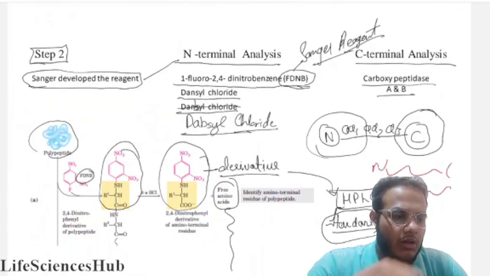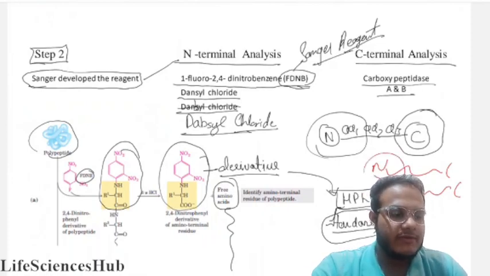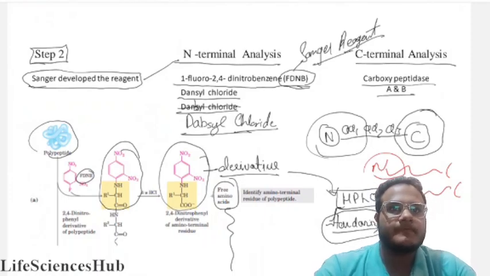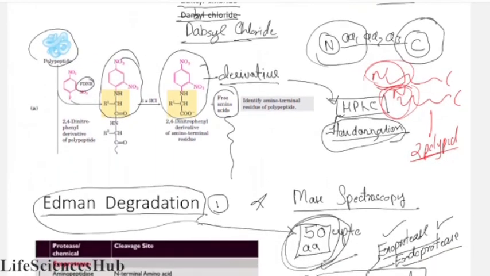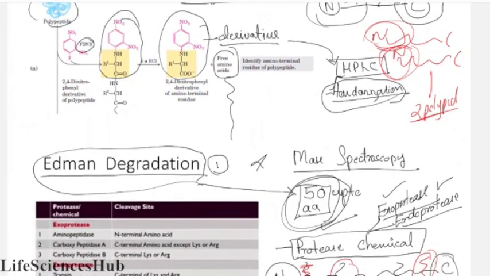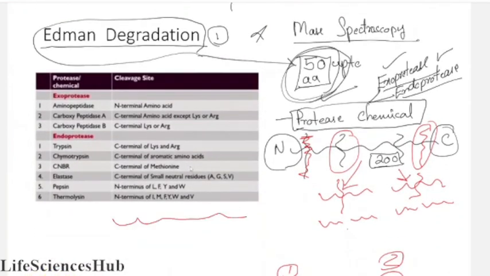If there are two chains, then we will be getting two derivatives, two amino acids. So this is how we come to know that there are two polypeptide chains. So in the Edman degradation, before cutting them, what will we do?